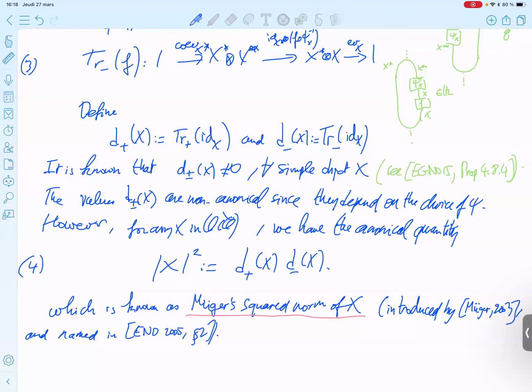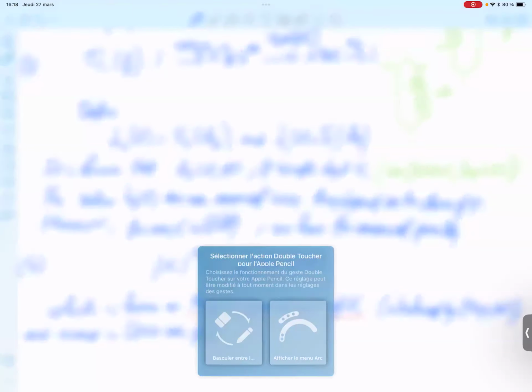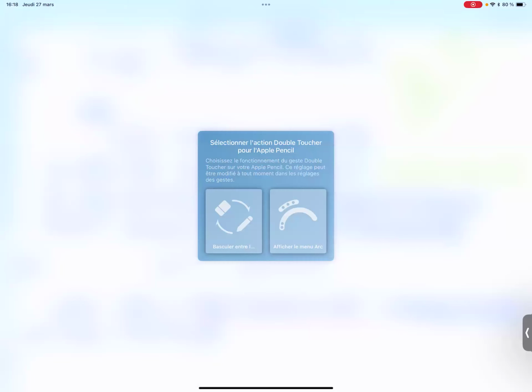So this is independent of the choice of the natural isomorphism. What is it?